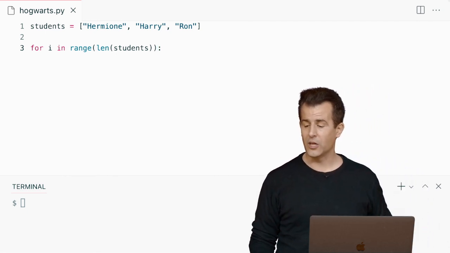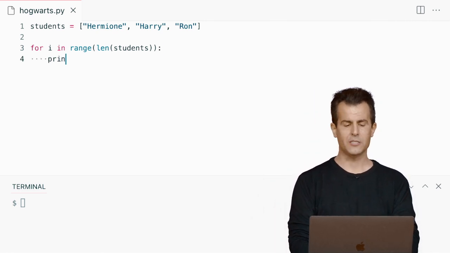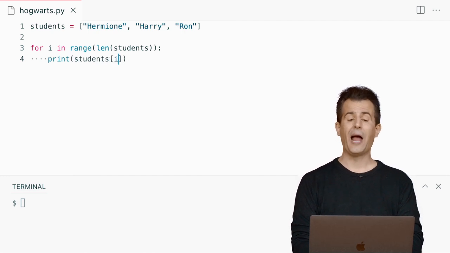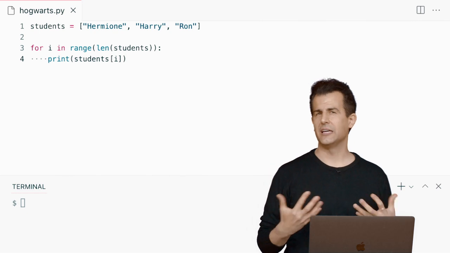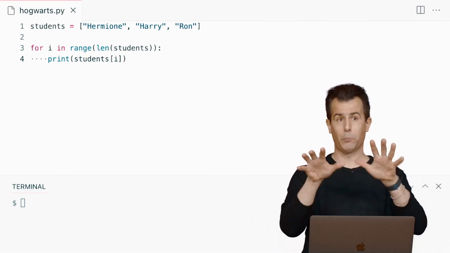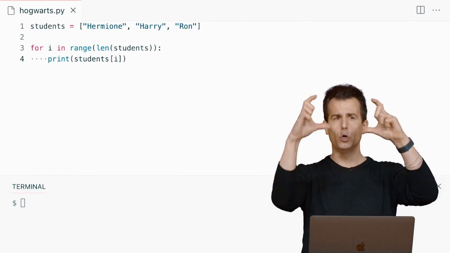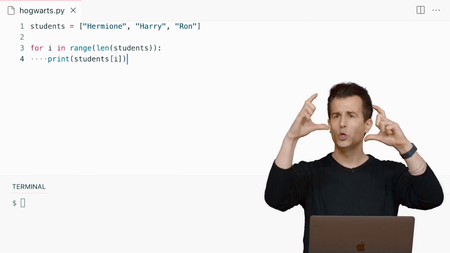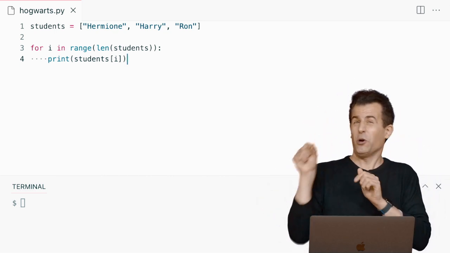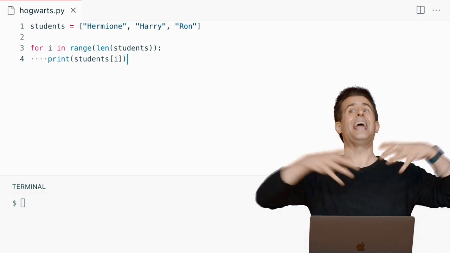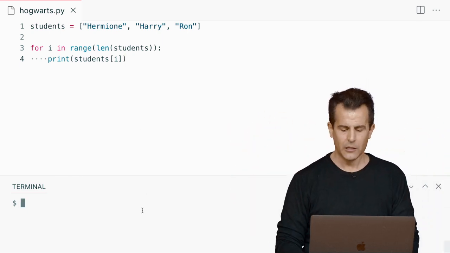And what that's going to allow me to do then in code, if I want, is not just this. I could do print now students bracket I. And this is now where the syntax we're seeing is getting very expressive, new, and perhaps unfamiliar. But if I can do open bracket 0, close bracket, or open bracket 1, close bracket, or open bracket 2, close bracket, turns out I can actually put a variable in there. And I can express any number inside of those brackets so as to print these all out dynamically in a loop.